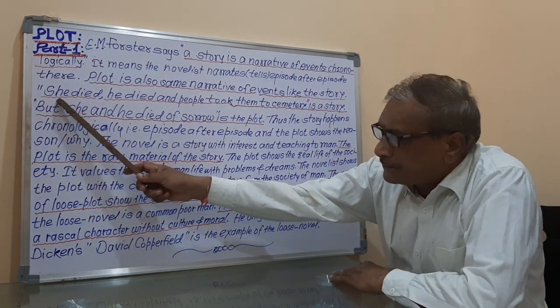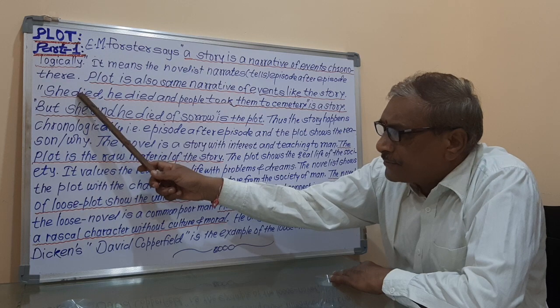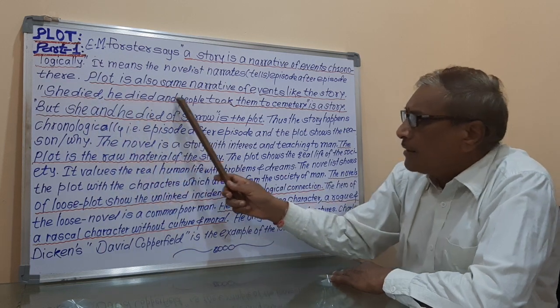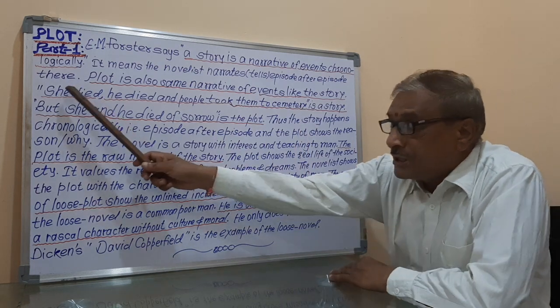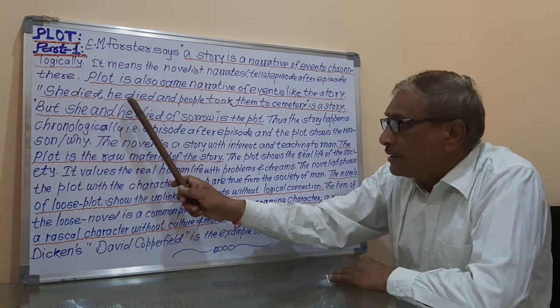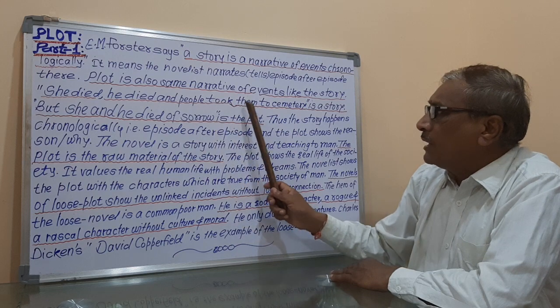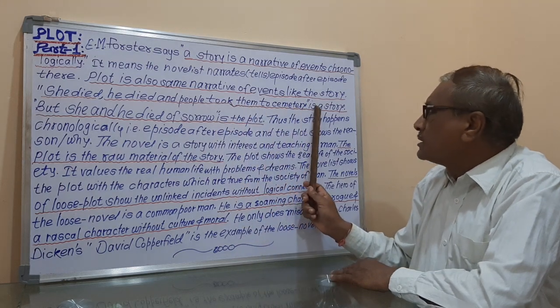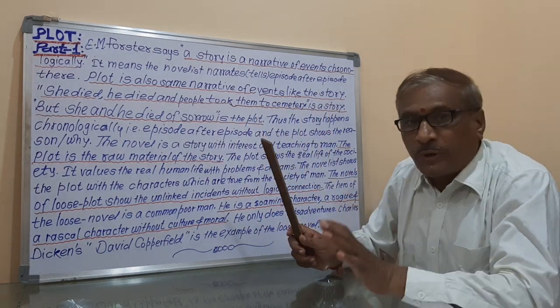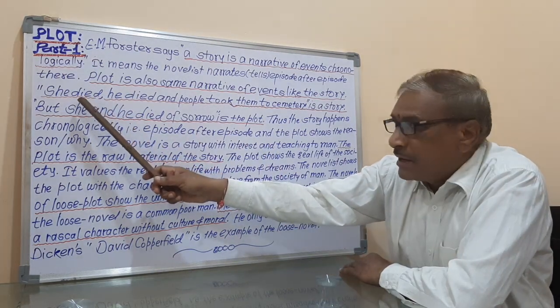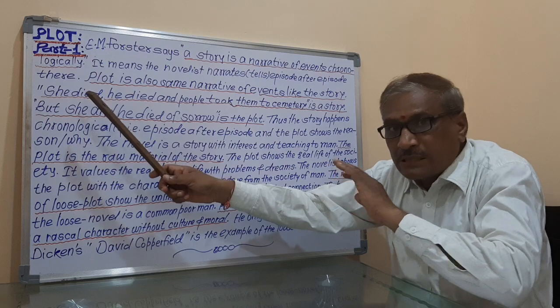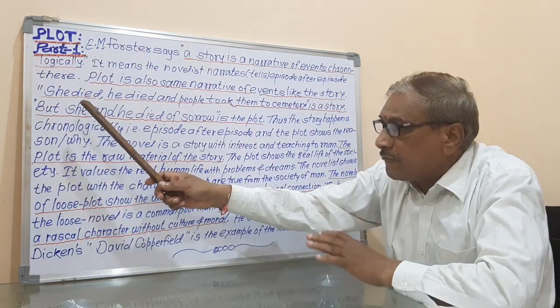For example, she died, he died, and people took them to the cemetery. She died, he died, and people took them to the cemetery is a story. So what is the story? Here is the definition of the story. Here is the sequence of the story. What is the sequence?